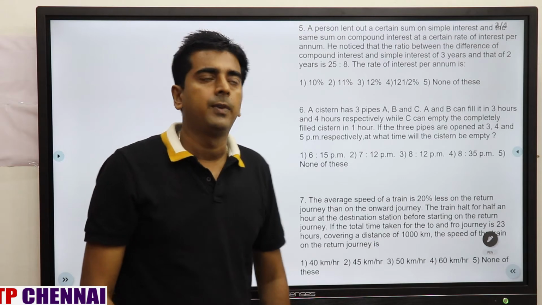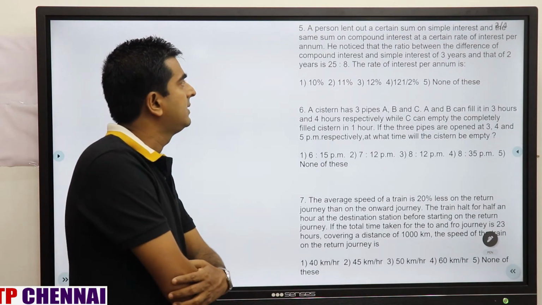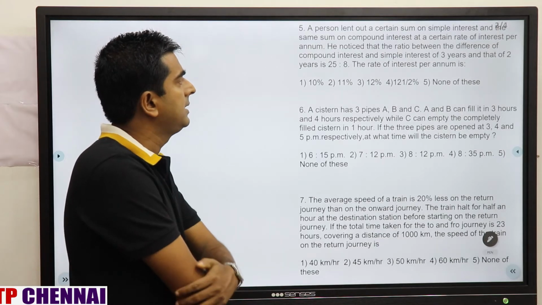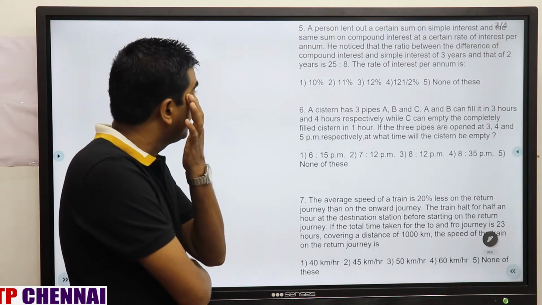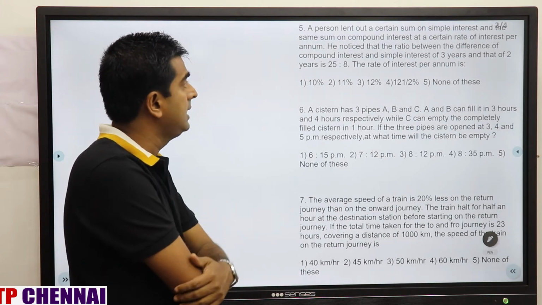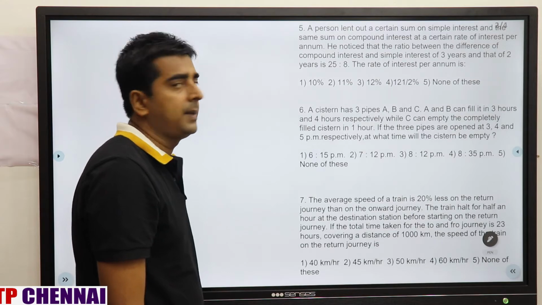So now we see question number 5. A person lent out a certain sum on simple interest and the same sum on compound interest at a certain rate of interest percent per annum. He noticed that the ratio between the difference of compound interest and simple interest of 3 years and 2 years is 25:8. Find the rate of interest percent per annum.